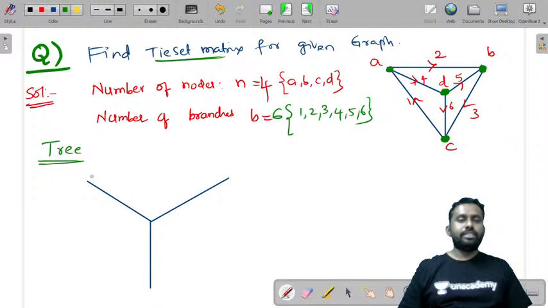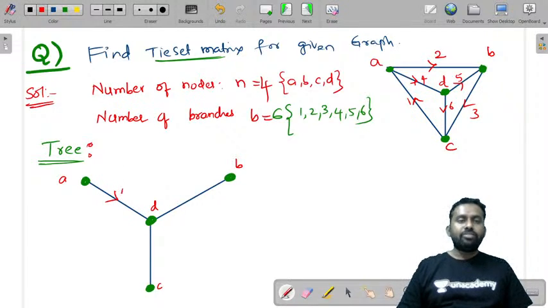So let's suppose this is a tree and this is a node. You have to check whether the tree taken by you is satisfying the condition that I have told you. A tree must have all the nodes, right? So A is present, B is present, C is present, and D, and everything must be connected at least once.